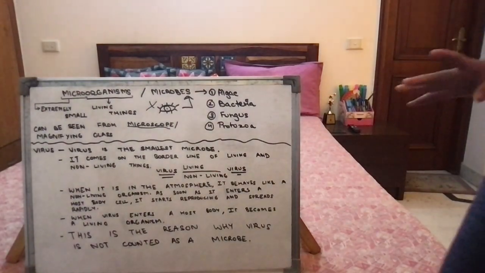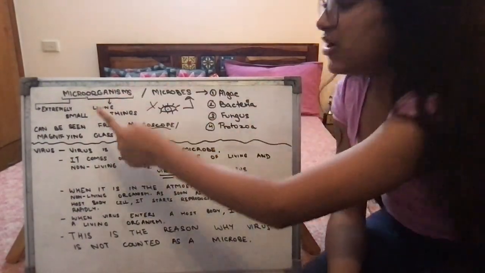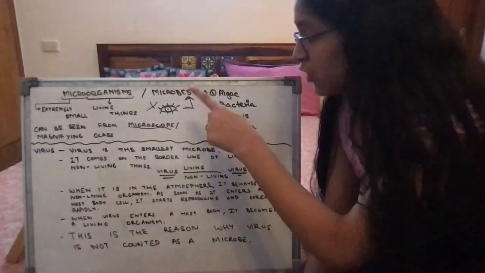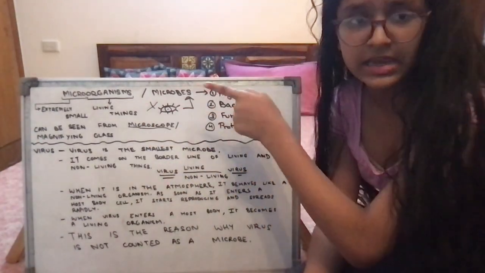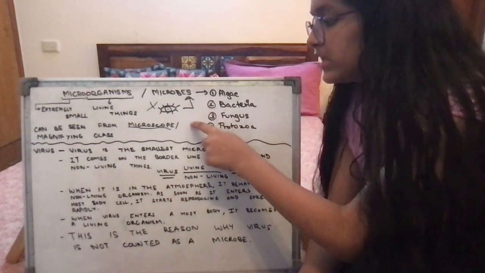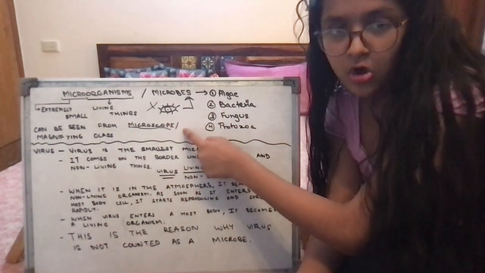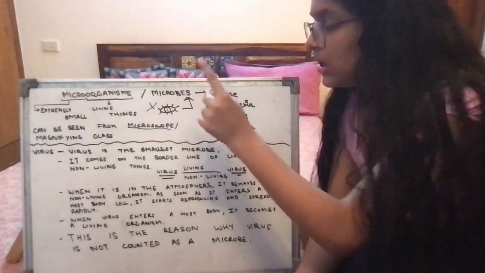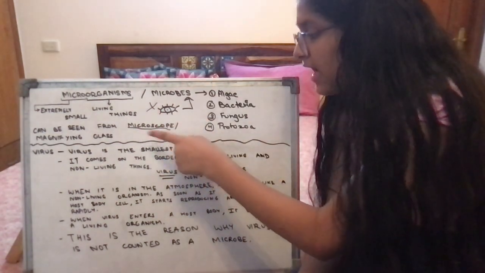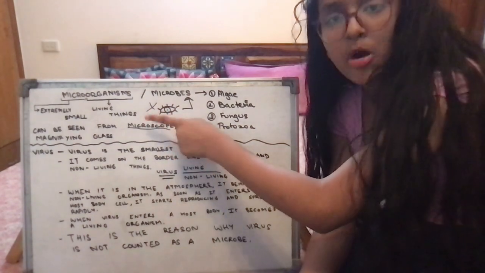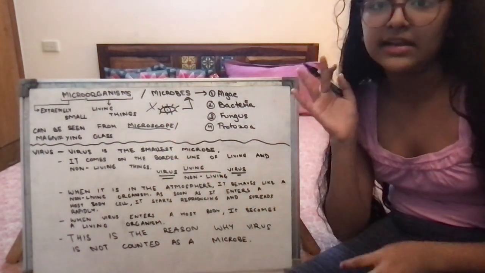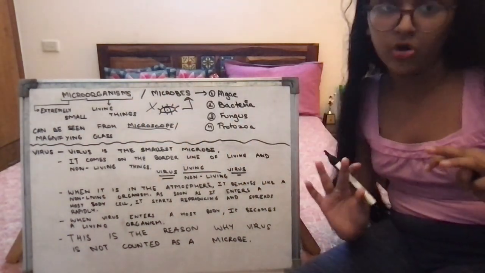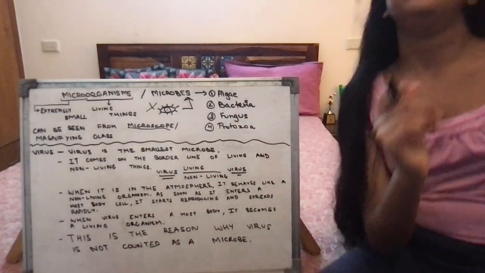So basically till now what have we done? Microorganisms are extremely small living things which cannot be seen by our naked eye, because of which we use a device known as a microscope to see them. We also use a magnifying glass because it is not visible to the naked eye. Microorganisms are also known as microbes. Clear? Great.